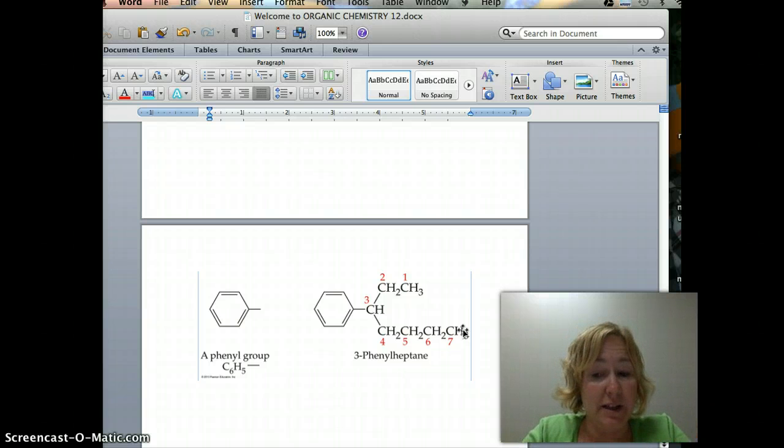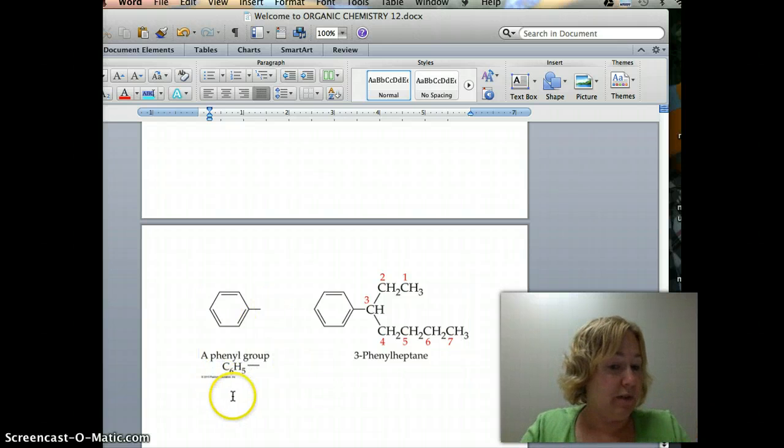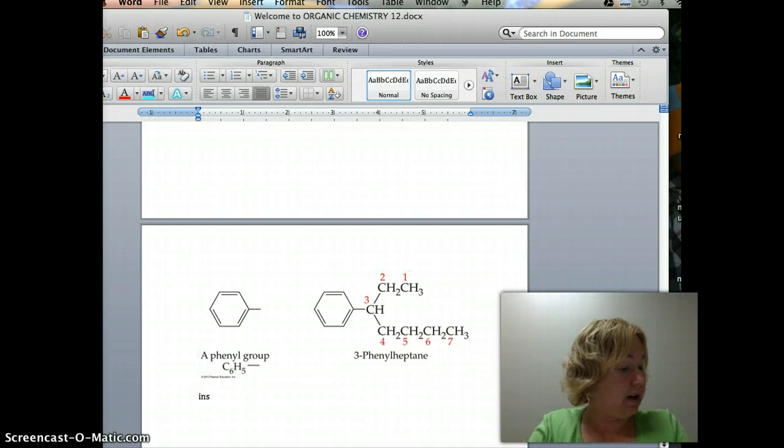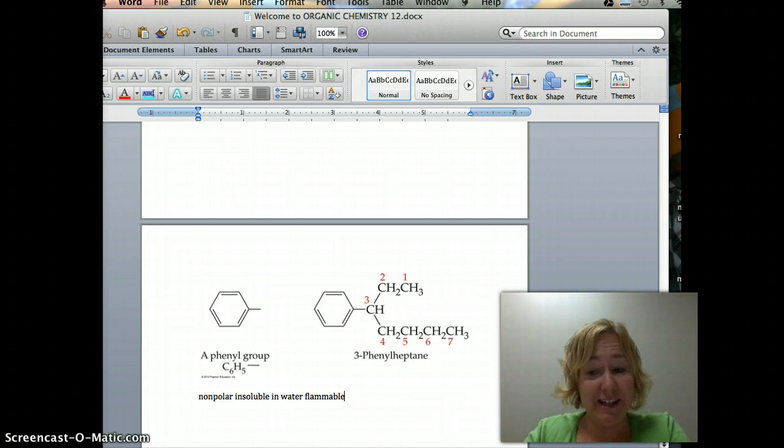Don't forget that these benzene rings, write this down, or I'll write it for you in the last 20 seconds, see if I can do it. They are nonpolar. What does this mean? It means they're insoluble in water and they are flammable. So write that down. Okay, I have 5 seconds. I think I got it all.